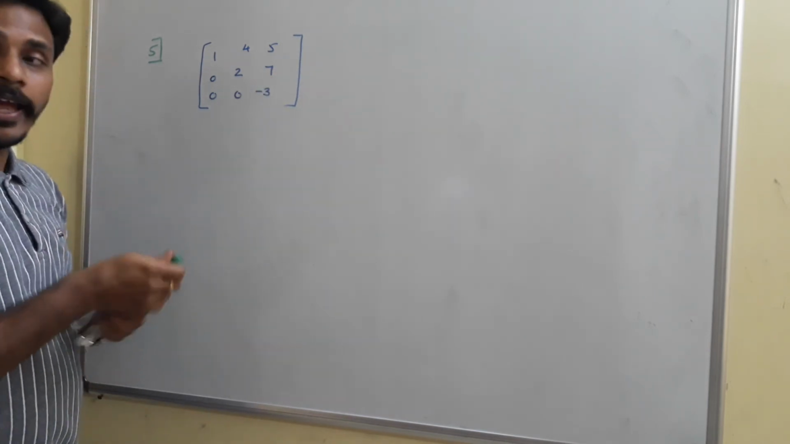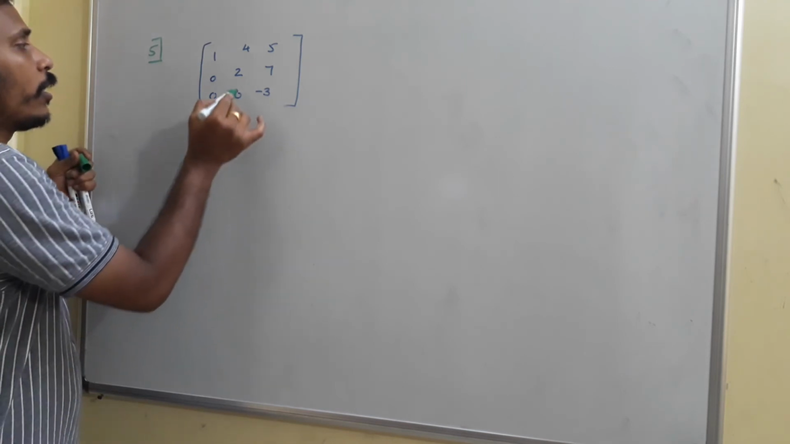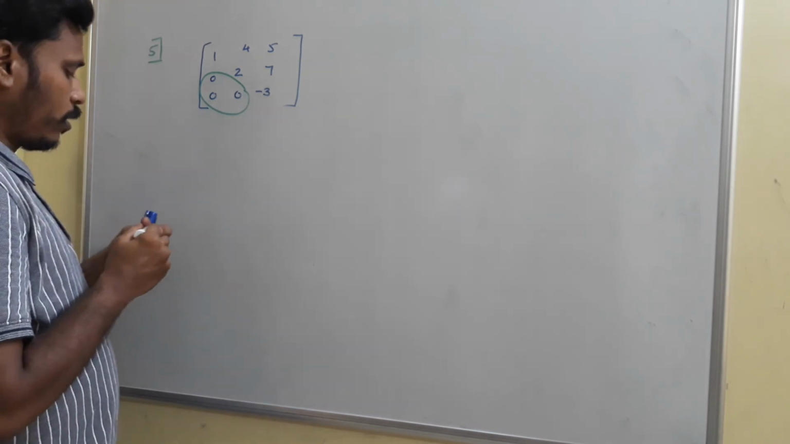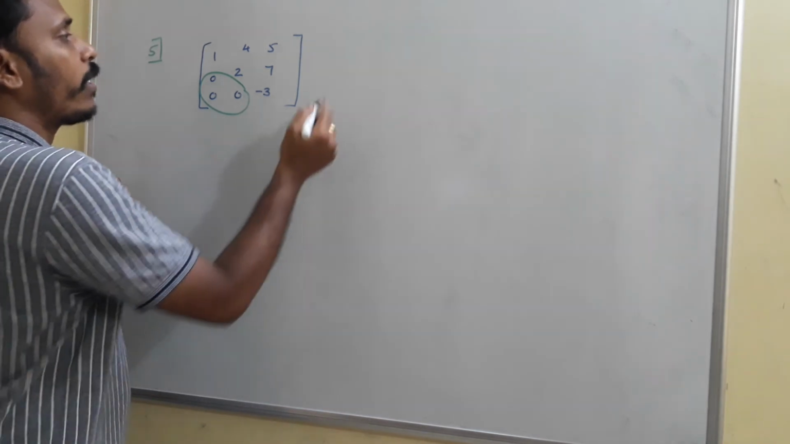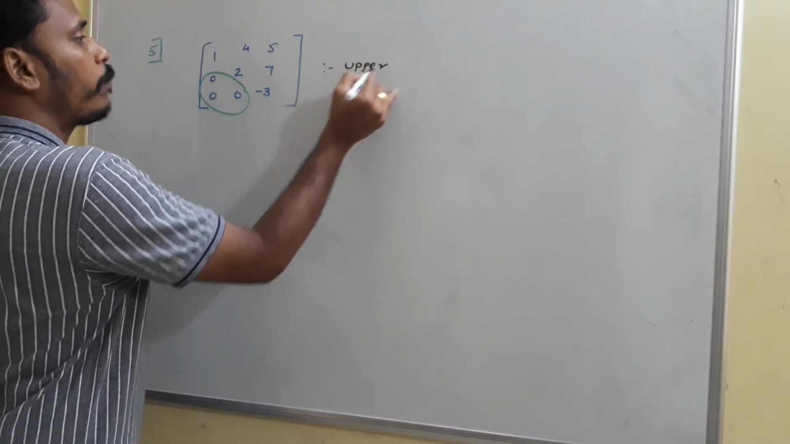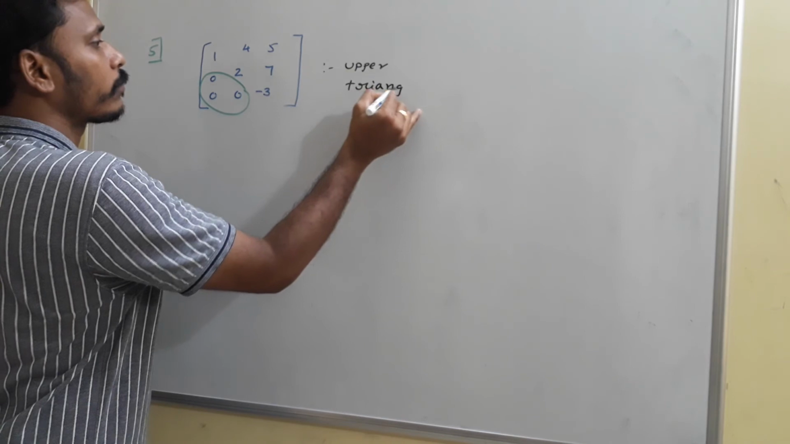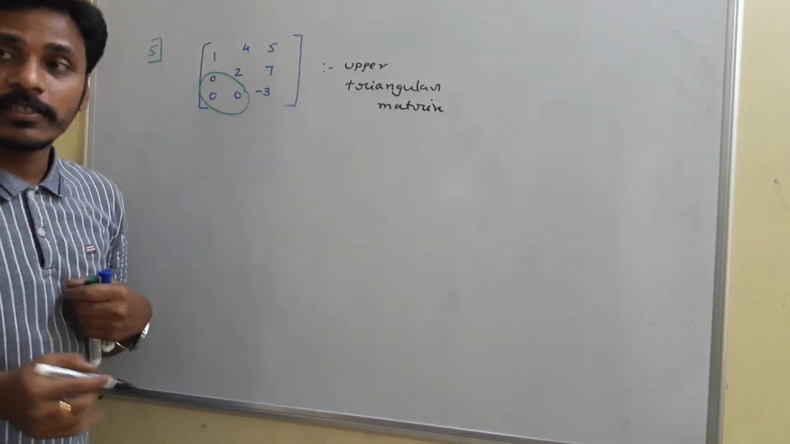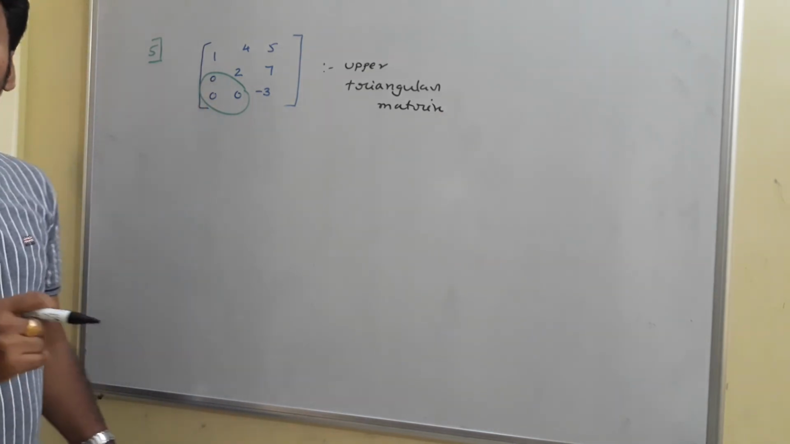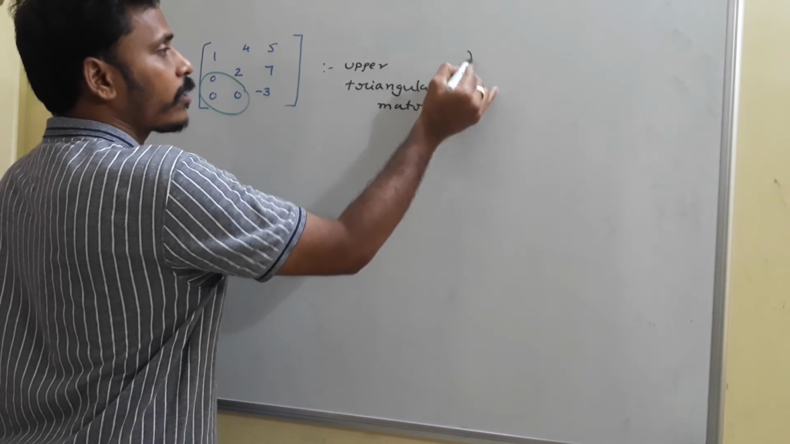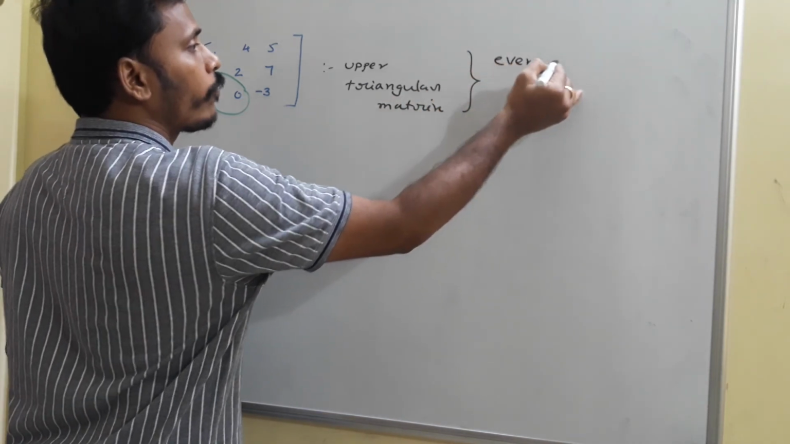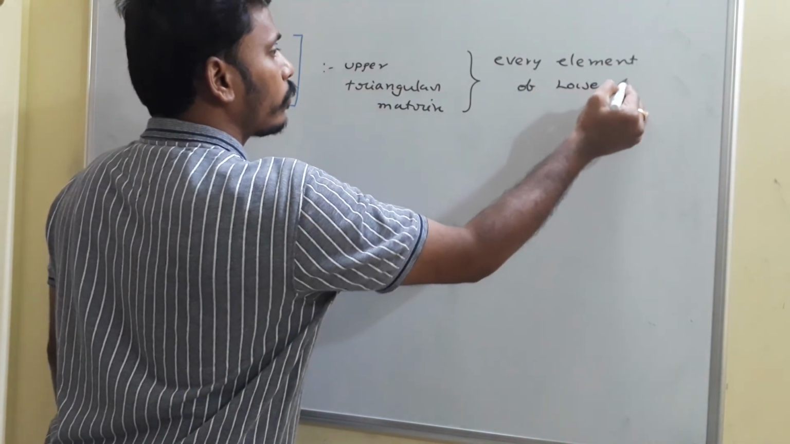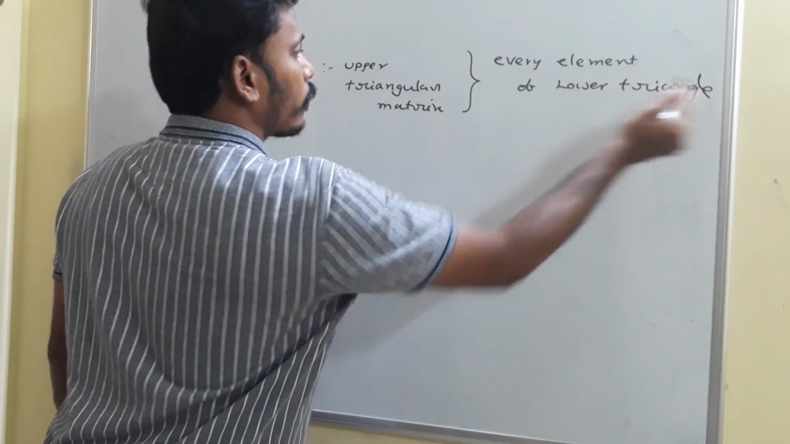Just look there. Every element in the lower triangle is 0 here, and there are non-zero elements in the upper triangle. So these types of matrices are known as upper triangular matrix. You need to get clarity on this definition. Upper triangular matrix is the matrix where every element in the lower triangle is 0. See, upper triangular matrix means what? Every element of the lower triangle is 0.